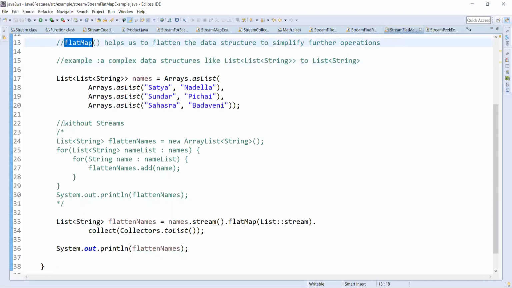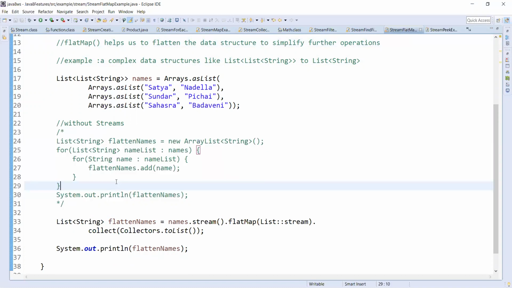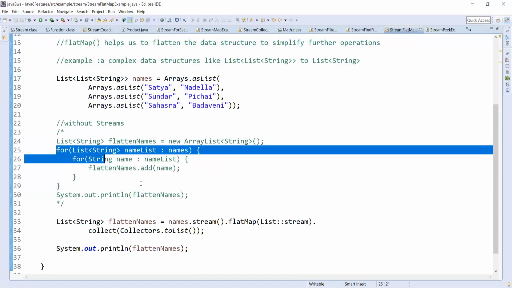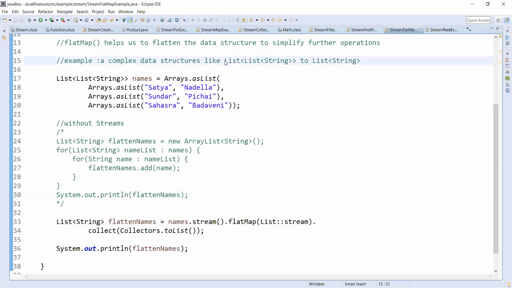Okay, so without stream, how did we used to code to get the flattened things? We need to iterate over these two. As our data structure is list of list of string, here we have lists of names: Satya Nadella, Sundar Pichai, Sahasra Padavini. These three are inside the list.